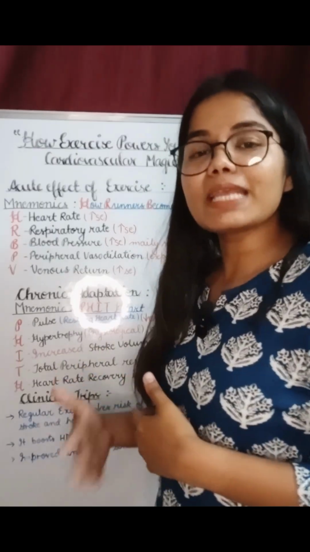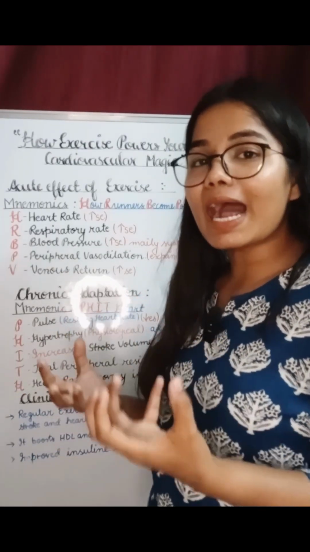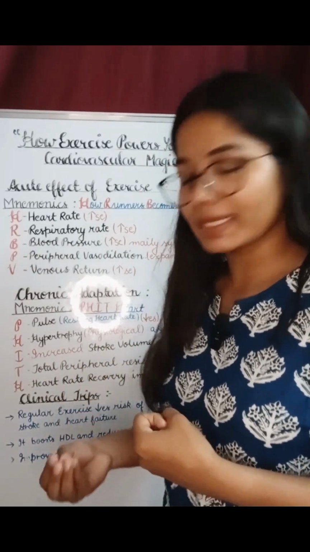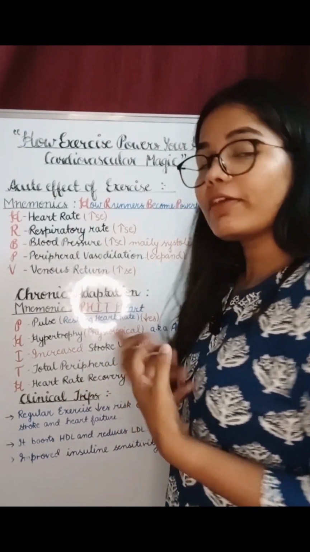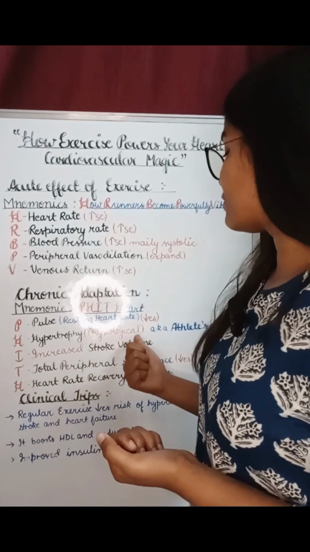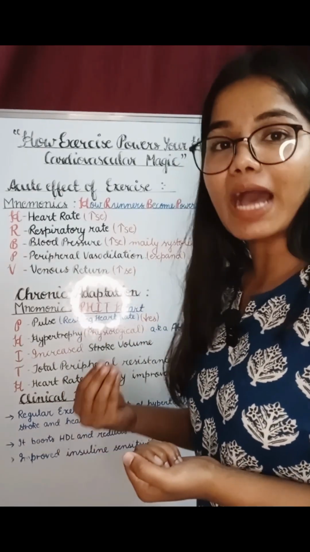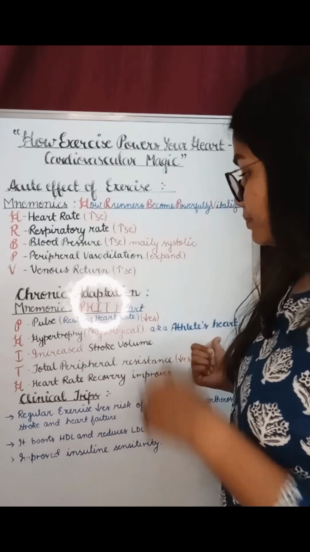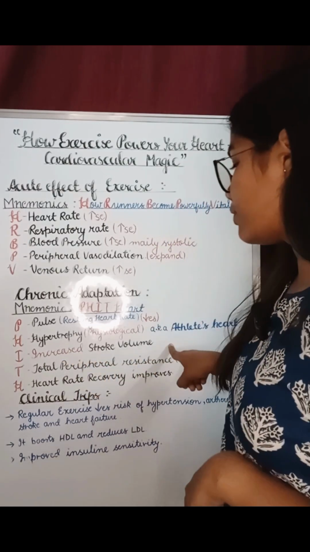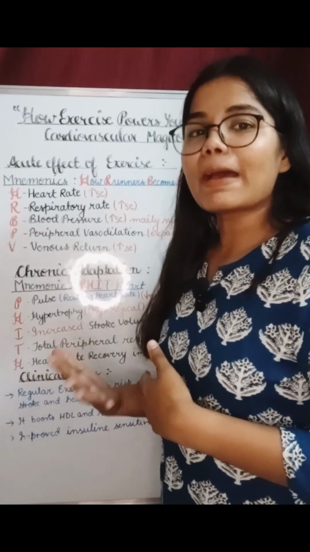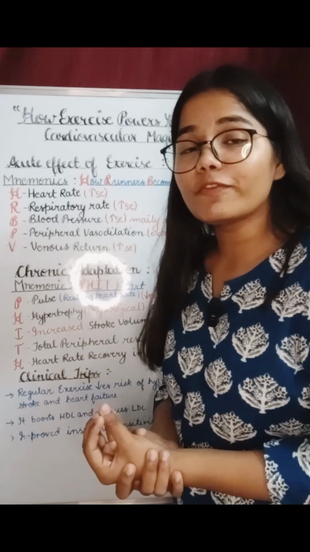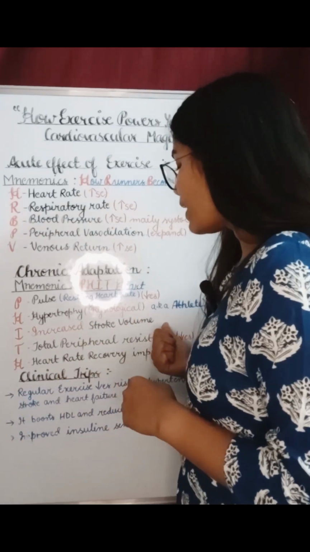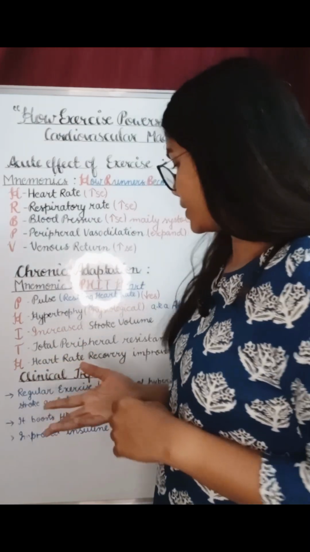And because of these adaptations, our heart becomes hypertrophic. Our heart muscles become hypertrophic, mainly the left ventricle. That's why we see physiological hypertrophy of the cardiac muscles, which is known as the athlete's heart. We see there is an increase in stroke volume. Because of the adaptations, our heart becomes so efficient that it pumps more blood in one beat only. That's why our stroke volume gets increased.